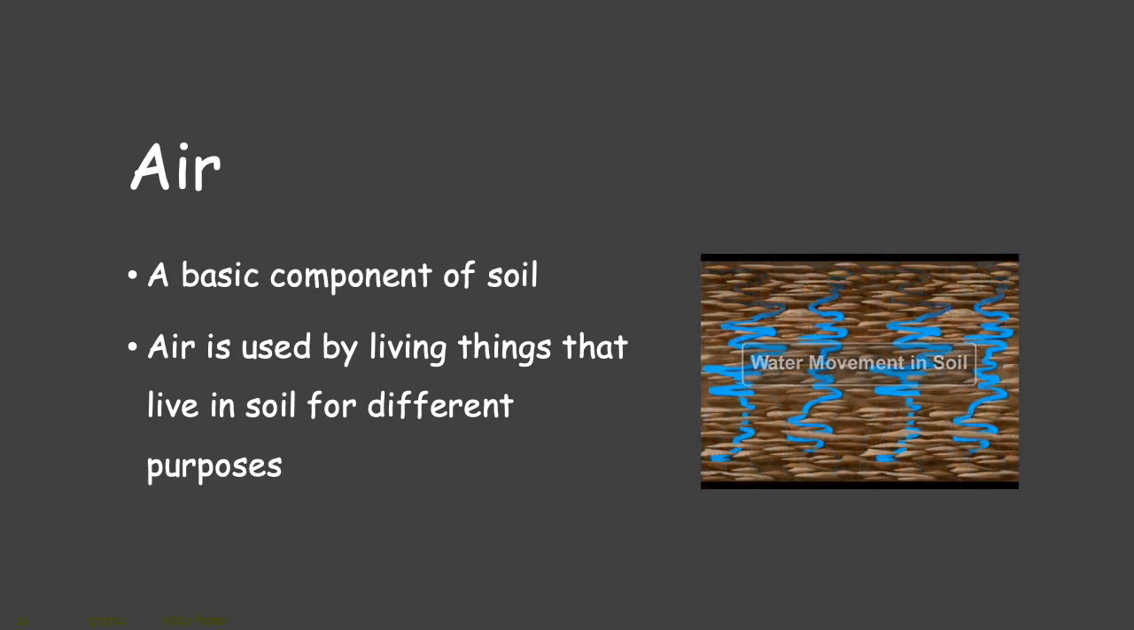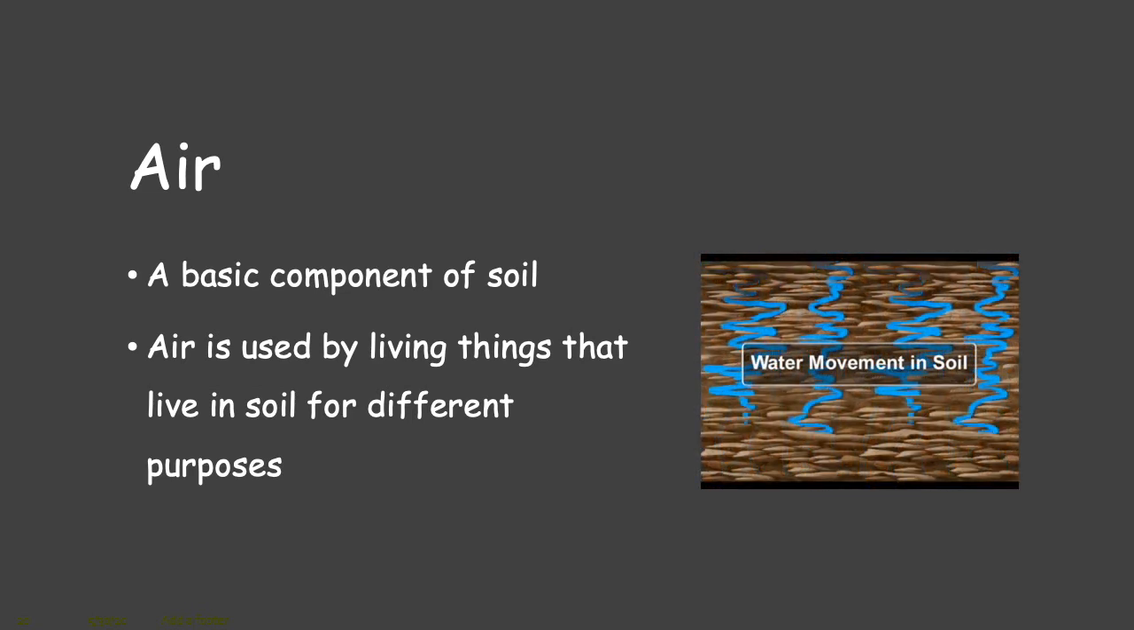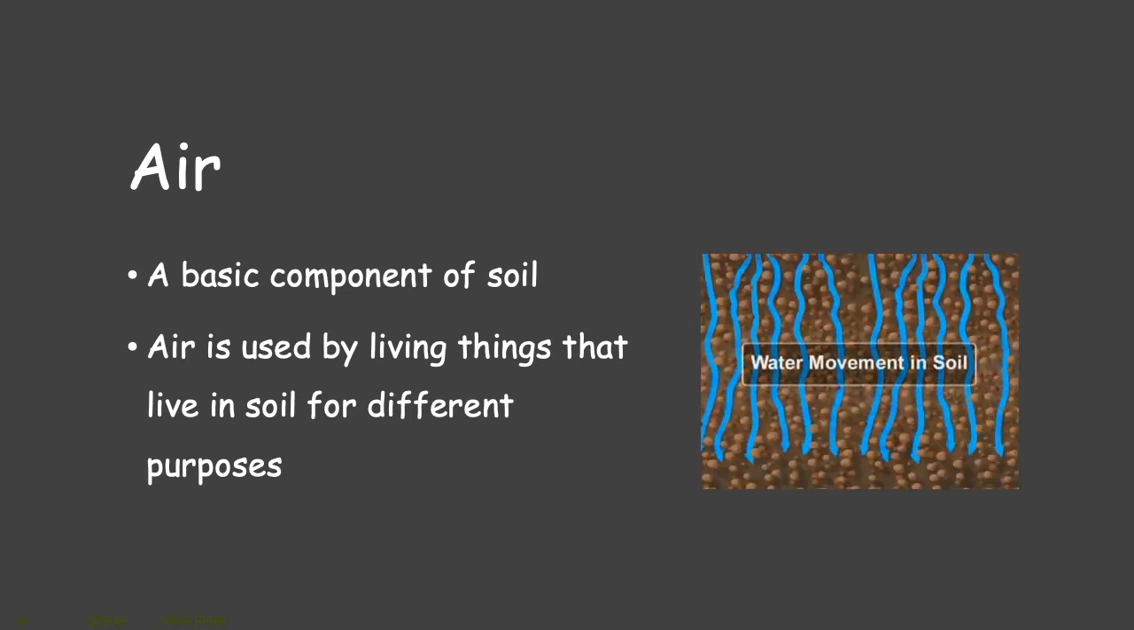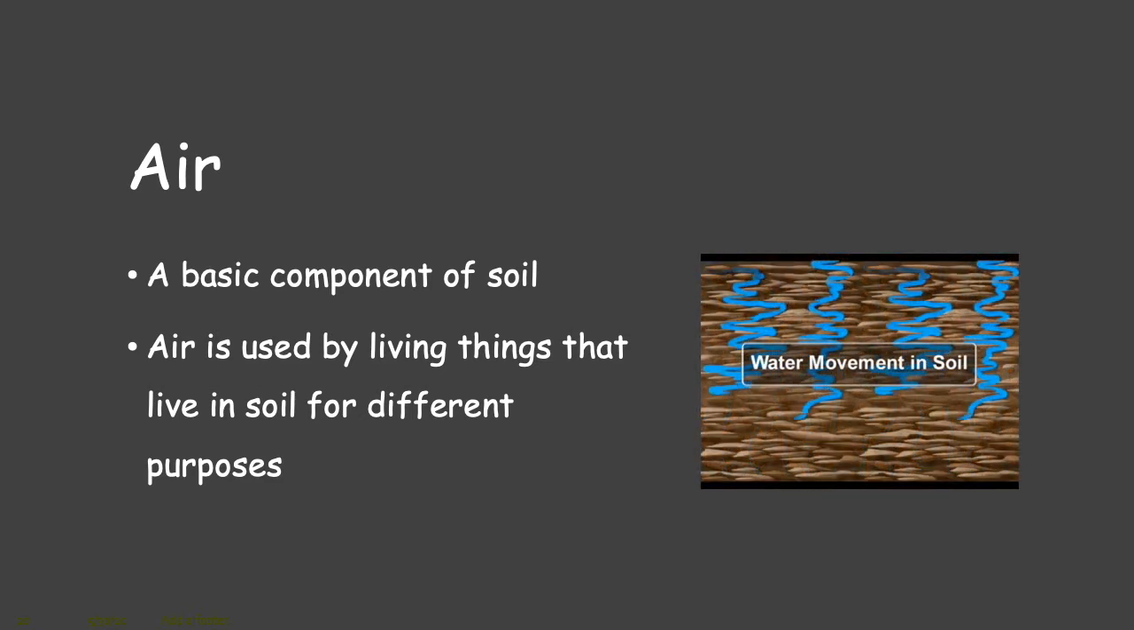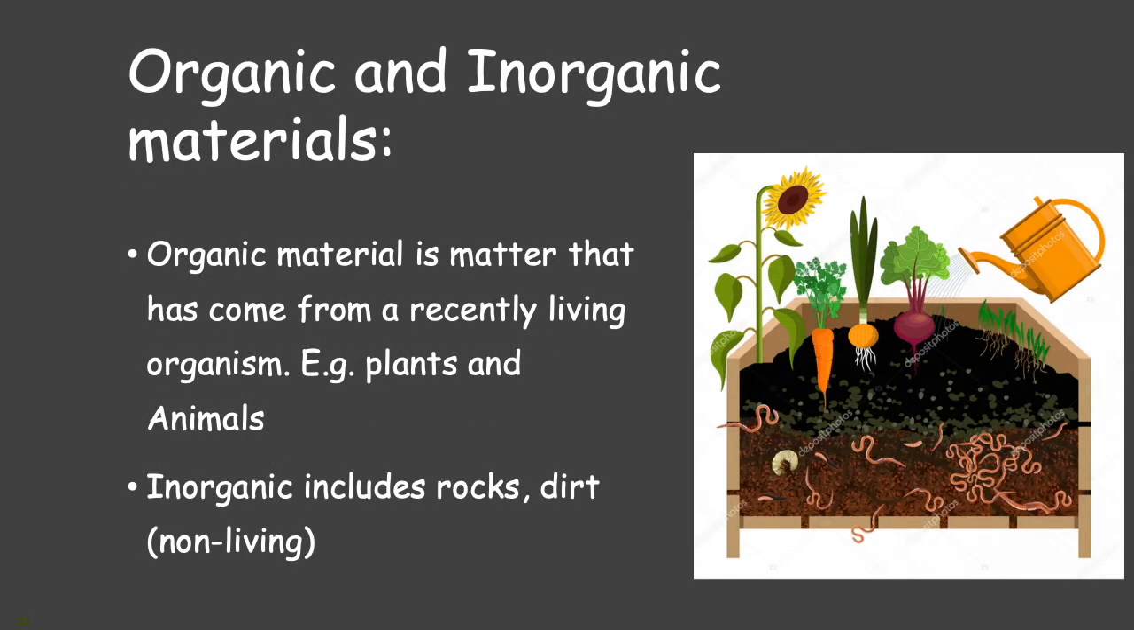Next is air. Air is a basic component of soil. Air is used by living things that live in soil for different purposes, like for breathing. Next is organic and inorganic materials. Organic material is matter that has come from recently living organisms, for example, plants and animals.